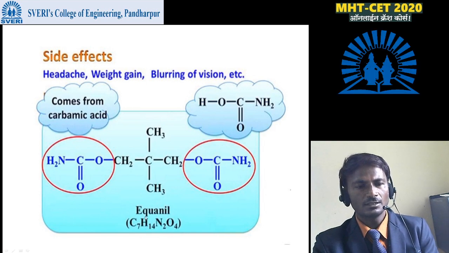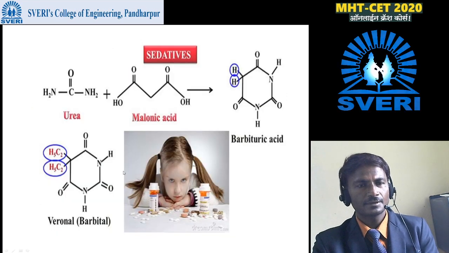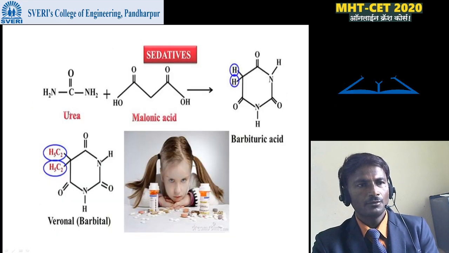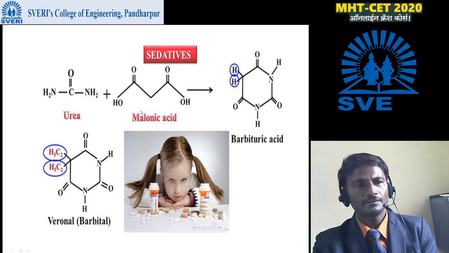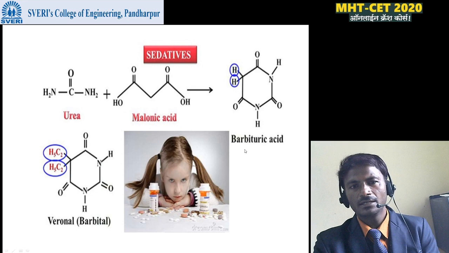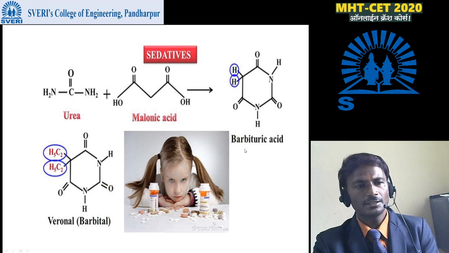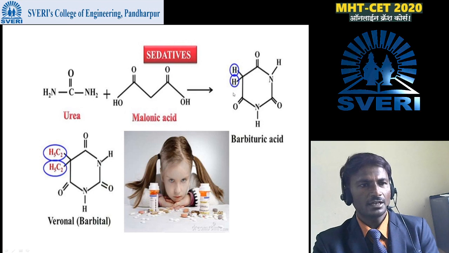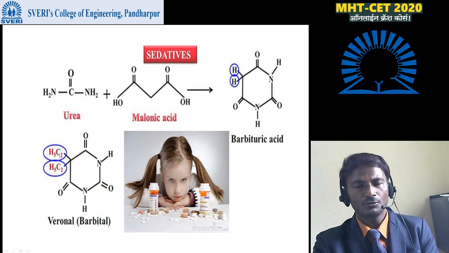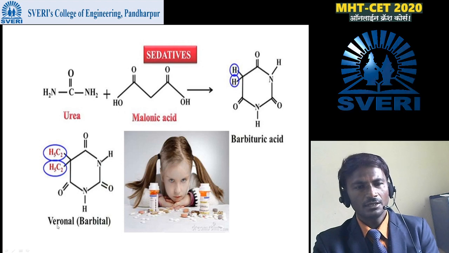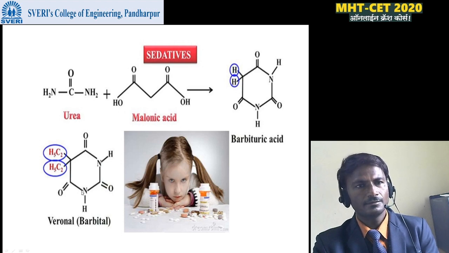C7H14N2O4 is the molecular formula of this equanyl. Then sedatives, phenurea and malonic acid are combined together. These get converted into barbituric acid. Here, instead of this hydrogen, two ethyl groups are attached, then it is called pheranol. It is also called barbital.